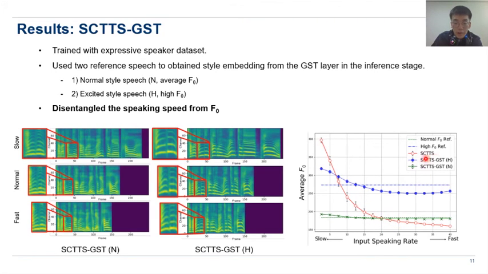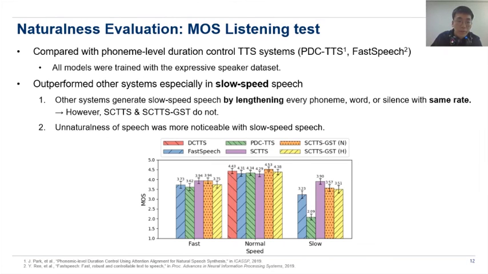However, with the GST module, the average FGR value is almost unchanged with the normal reference speech, and with high reference speech, the changes were much smaller. So we can disentangle the speaking speed from the FGR value with the GST module.